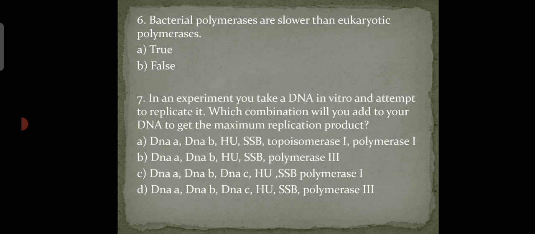Option B is DnaA, DnaB, HU, SSB, polymerase 3. Option C is DnaA, DnaB, DnaC, HU, SSB, polymerase 1. Option D is DnaA, DnaB, DnaC, HU, SSB, polymerase 3. So our answer is option C, which is DnaA, DnaB, DnaC, HU, SSB, polymerase 1.